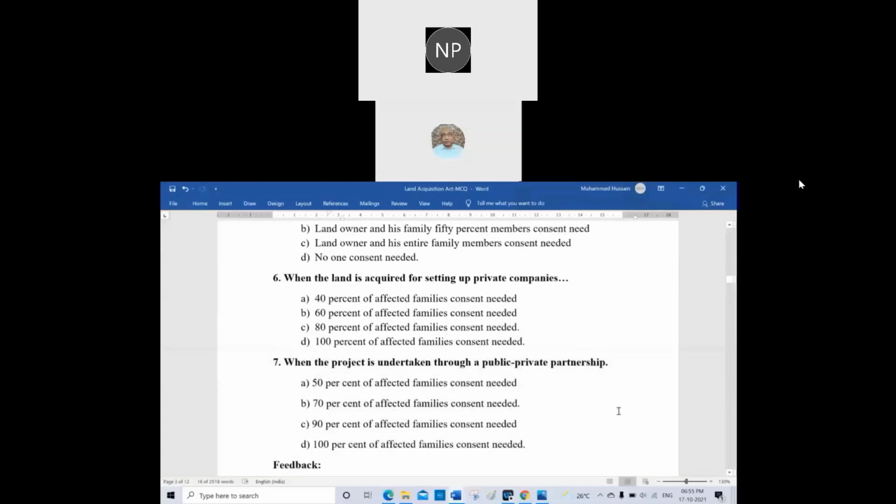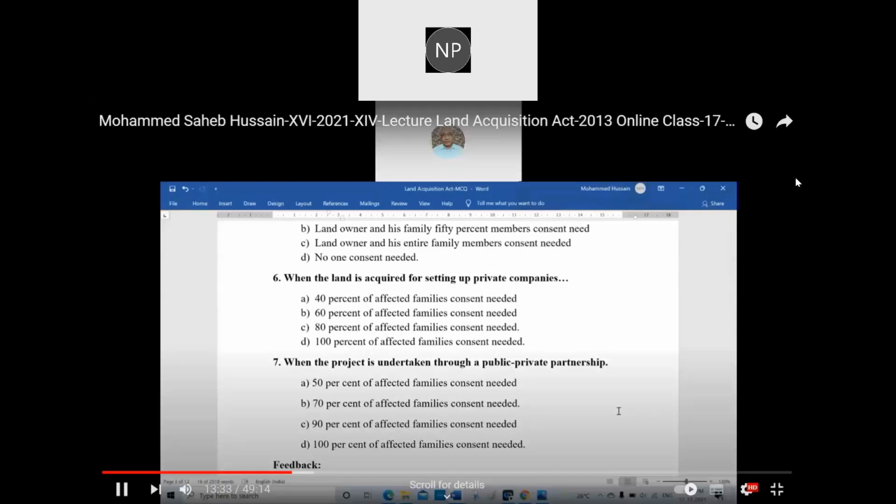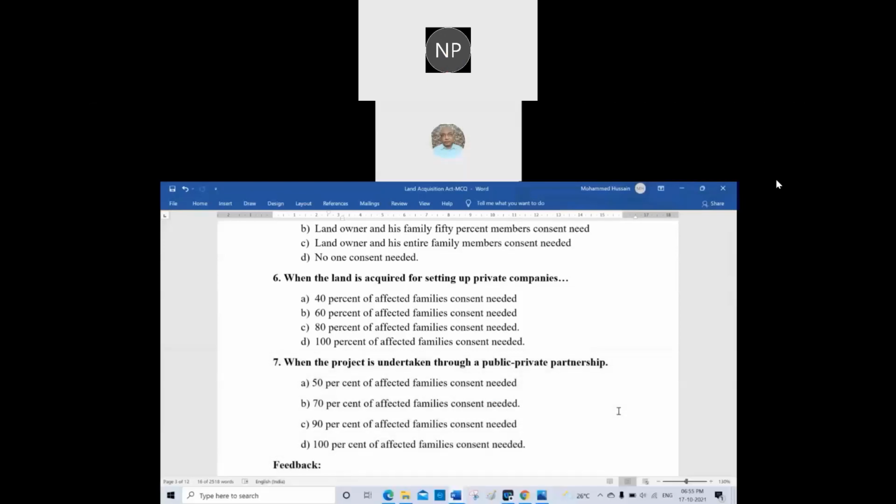So the seventh question is, when the project is undertaken through a public-private partnership, I say public-private partnership: A, 50% affected family consent needed; B, 70% affected families consent needed; C, 90% affected family consent needed; D, 100% of affected family consent needed. Yes, sir, 90. B, sir, 70%. It is the 70%. Prema has given the right answer. 70% affected families consent needed.